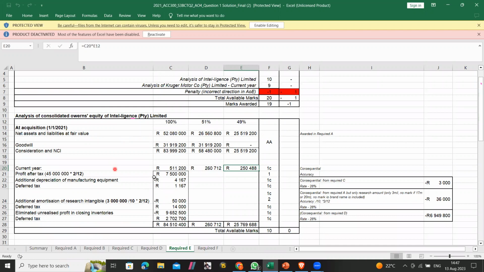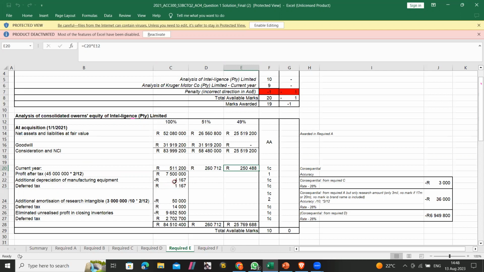These are the net assets, goodwill, and we acquired it this year, so the only transaction is in the current year. Here is the profit after tax, and obviously it must be only for 2 months because we acquired it 2 months before year end. And then this depreciation is the additional depreciation from the 250,000.